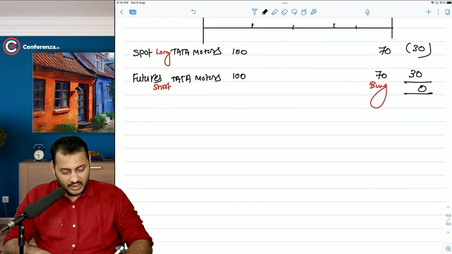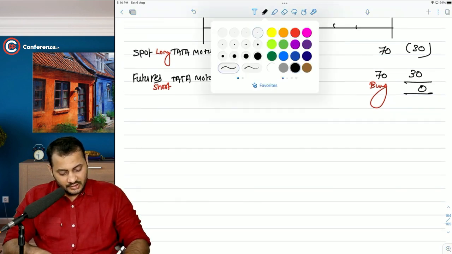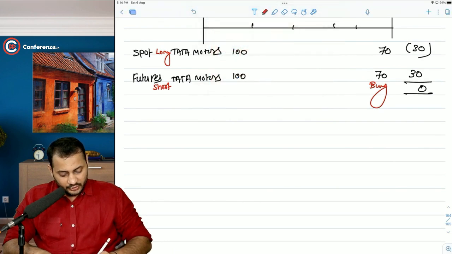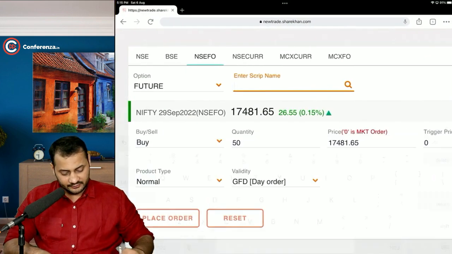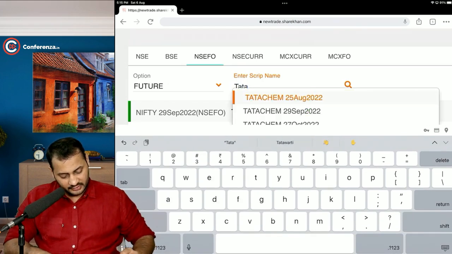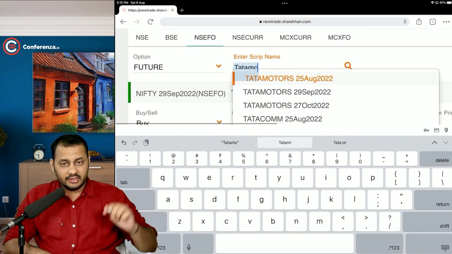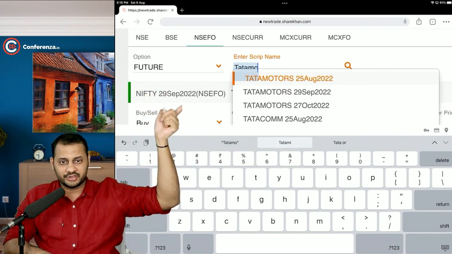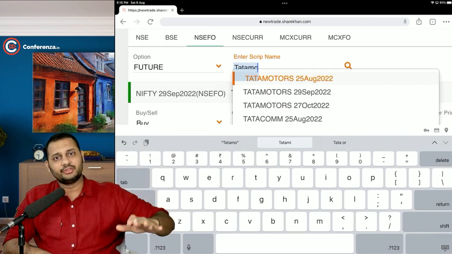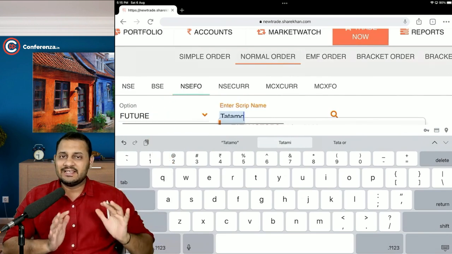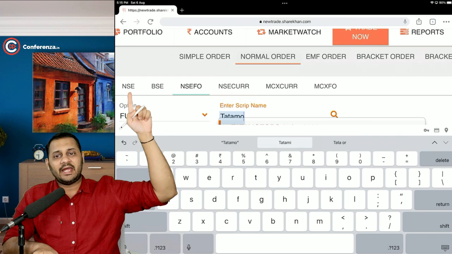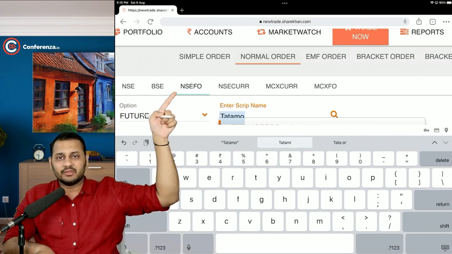Okay, that's okay. Now let me tell you one thing. Suppose the futures of Tata Motors is not available in the market, or let's first find out, but it's better to go with the real data. See, you can see in the futures and options segment, you have Tata Motors shares, right? So Tata Motors futures is available in the spot market also, in the futures market also. So it's very easy for us to do the hedging. We are actually hedging a position here with the help of the derivatives market.